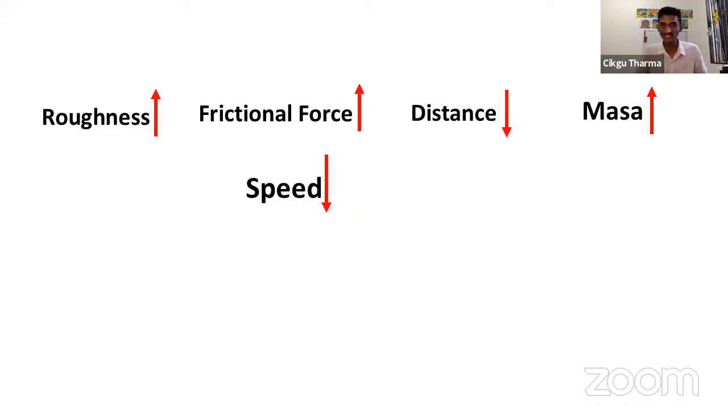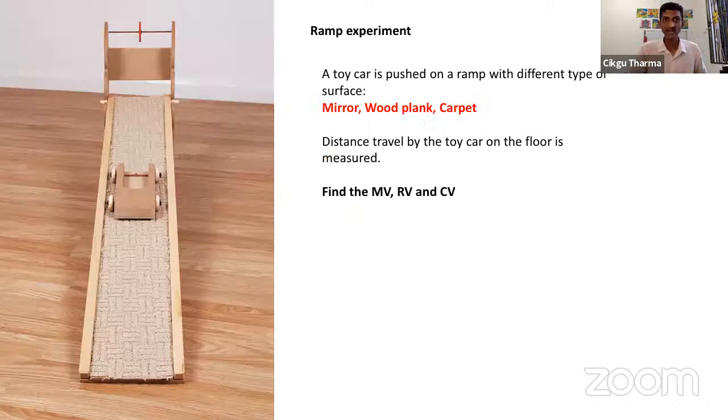So in the question, they normally will ask the relationship between the type of surface and the frictional force, distance, time, or speed of the object. So you must remember this relationship for you to answer the relationship question. All right, good. Now look at an experiment.